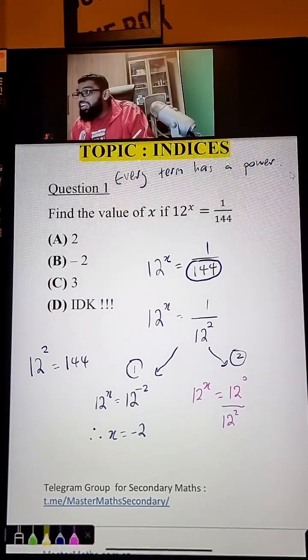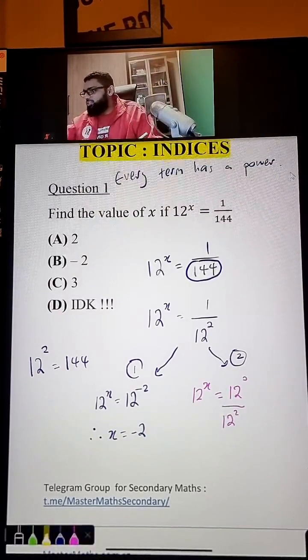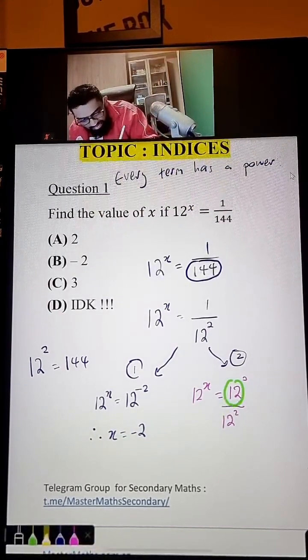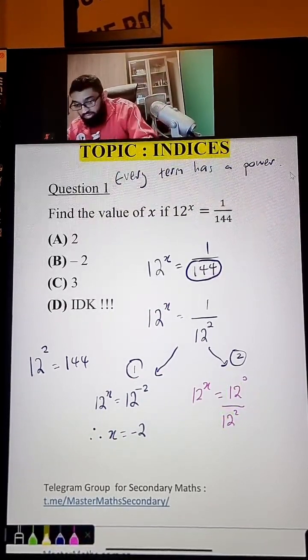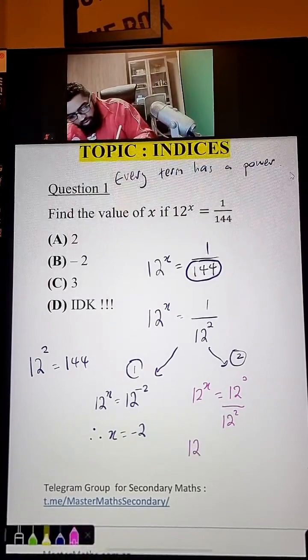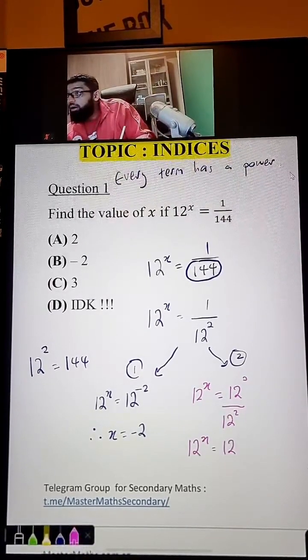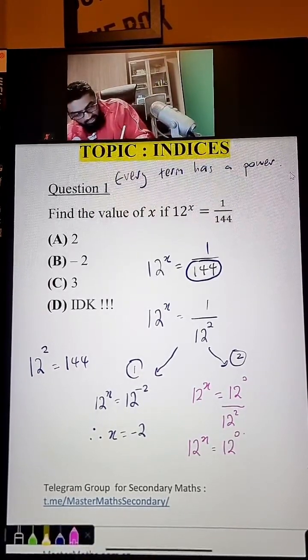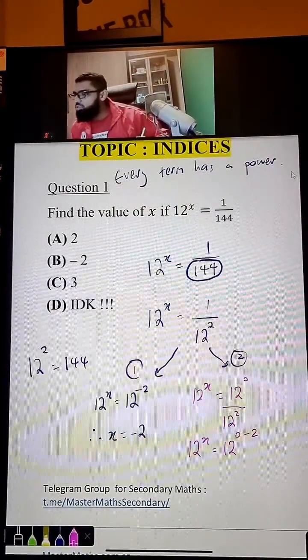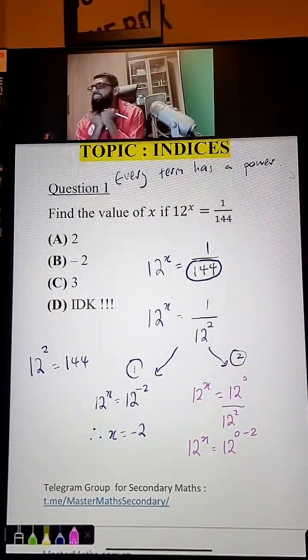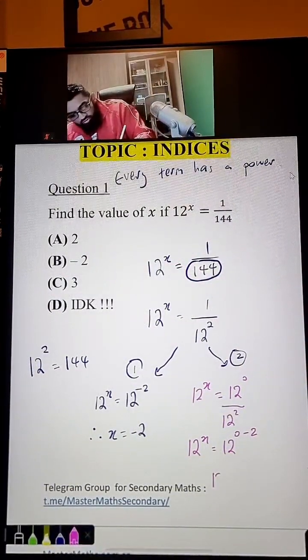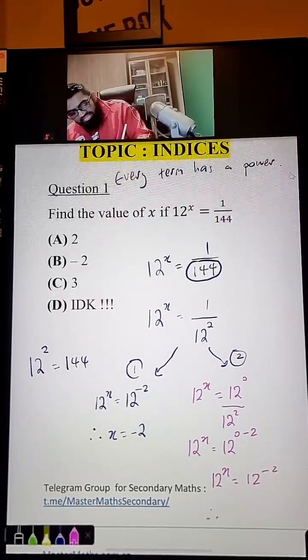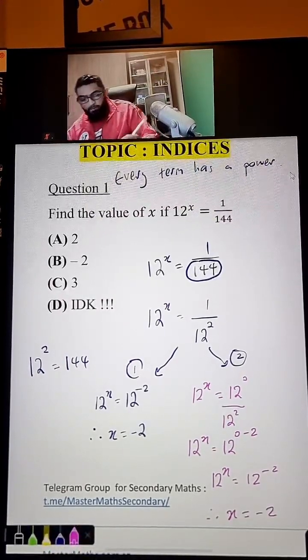Now, this is the thing about indices. When you divide by the same base, you can minus the power. This is one of the laws that we're going to talk about very soon. So, 12 to the power of x is equal to 12 to the power of 0 minus 2. Why minus 2? Because you are dividing these two terms. When you divide, you will always minus the power. So, 12 to the power x is equal to 12 to the power negative 2. Therefore, again, second method, x is negative 2.